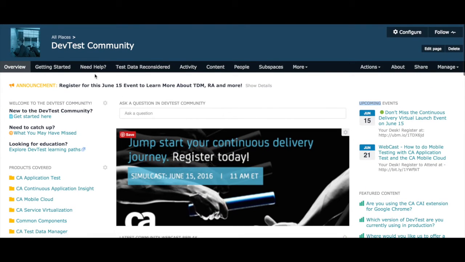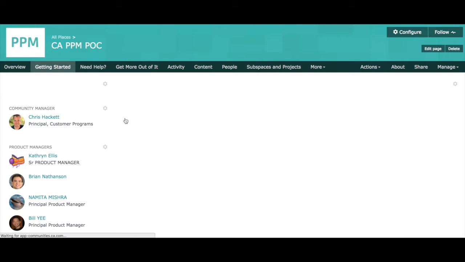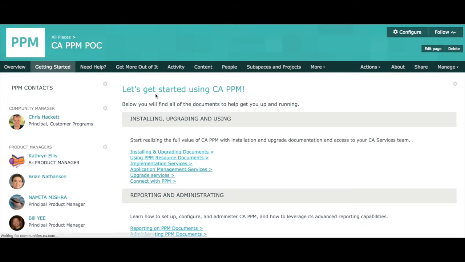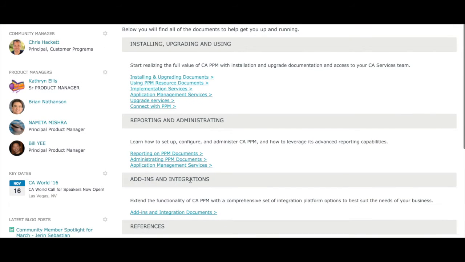Many communities will have similar tabs, such as Getting Started and Need Help. There will be a few differences between them. This is how the Getting Started page will look. You can see that there's guides to installing, upgrading, and using, reporting and administrating, add-ons, and much more references.